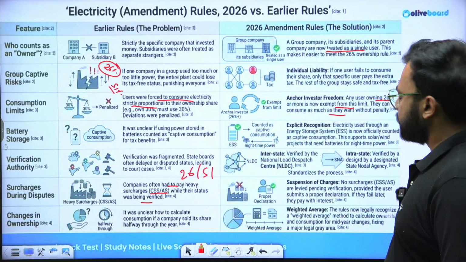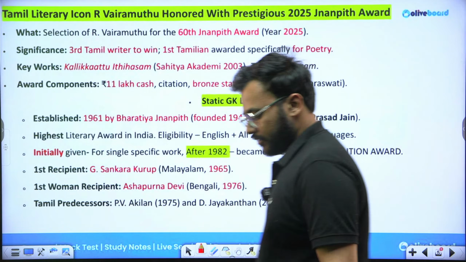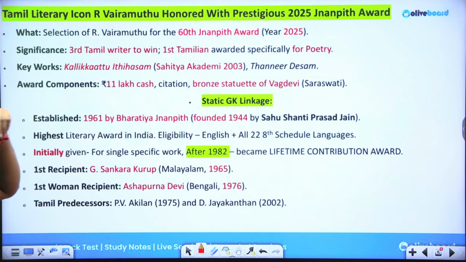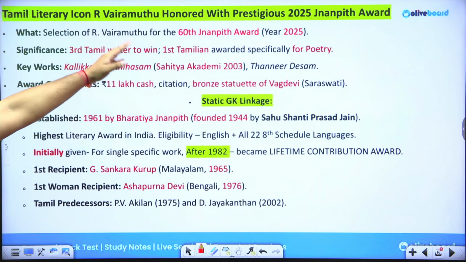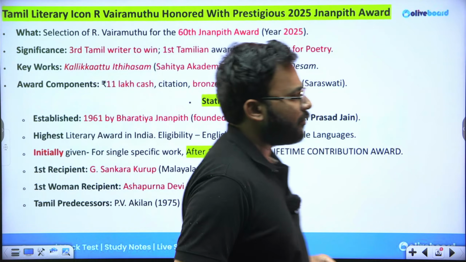Moving to the next news headline which was important in the third week. This was regarding a Tamil literary icon whose name was R. Veramuthu, who has been honored with the prestigious 2025 Gyanpeeth Award.